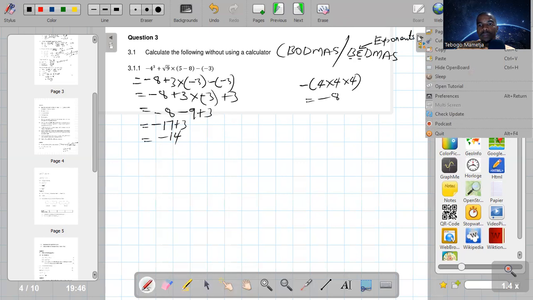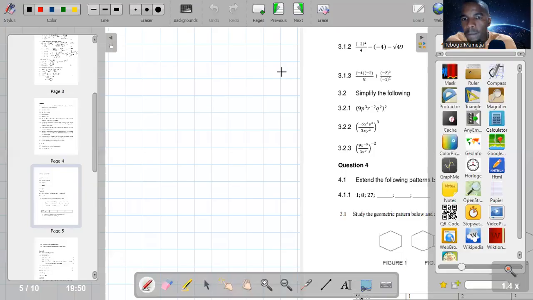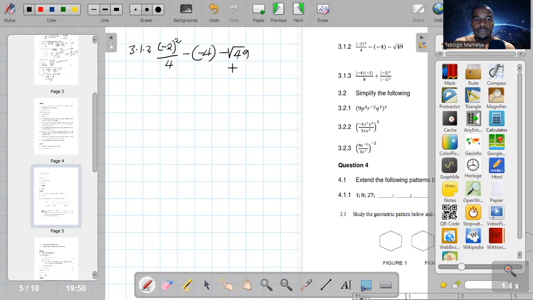Let me pause. Okay, guys, remember they still say without using a calculator. So let's do 3.1.2, which is negative 2 all squared over 4 minus into negative 4 minus square root of 49.